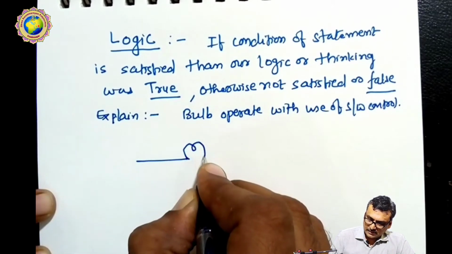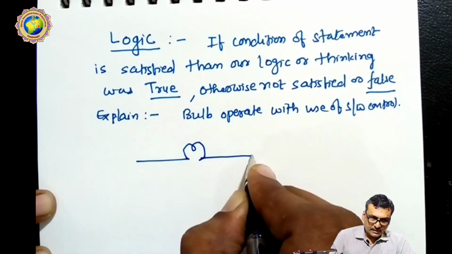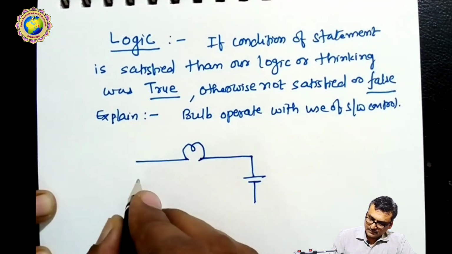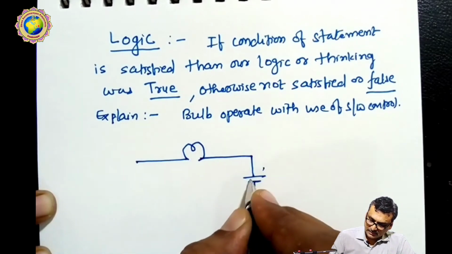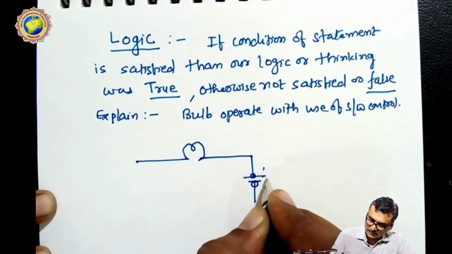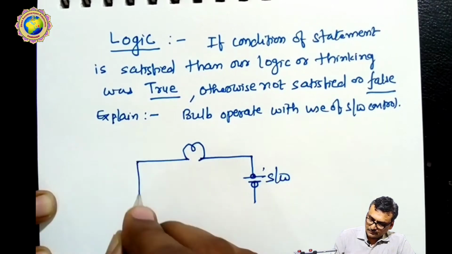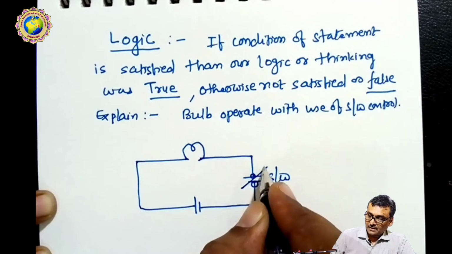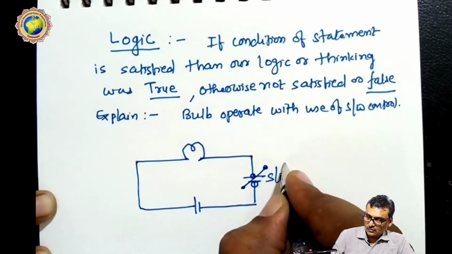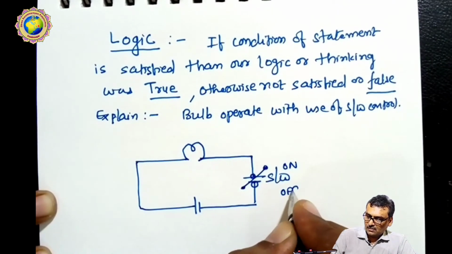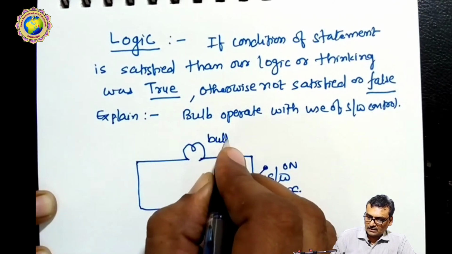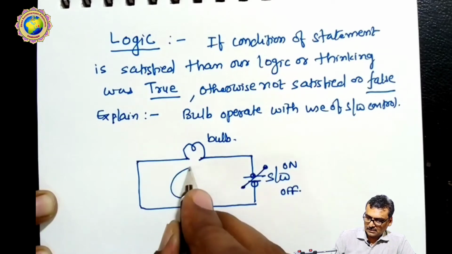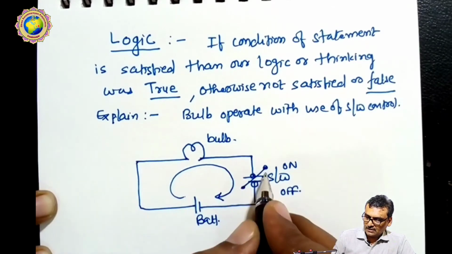Suppose I connect one bulb in series with the battery, and then a switch is connected in the circuit. This switch has two terminals, either on or off, and this is our bulb and this is the battery. The current will flow this way.